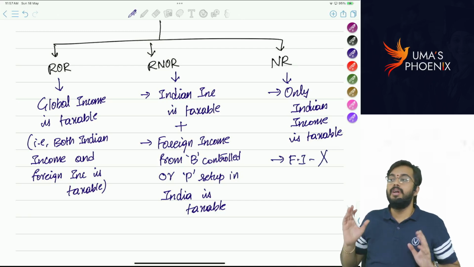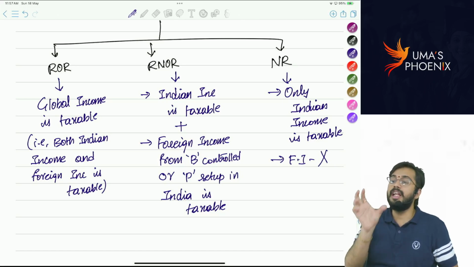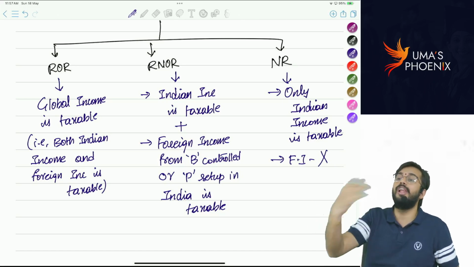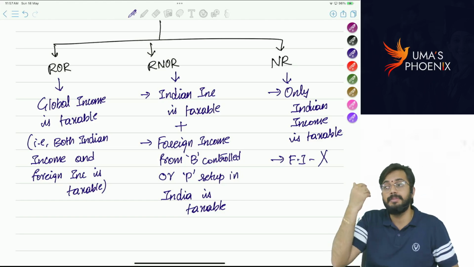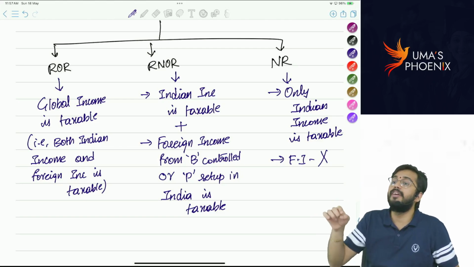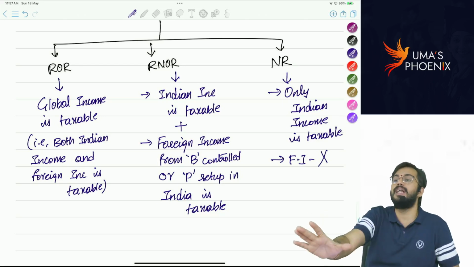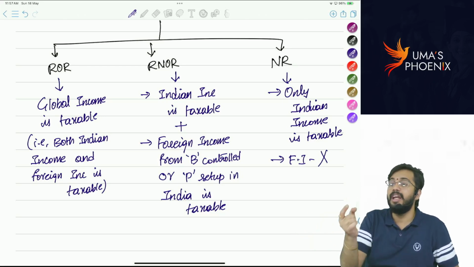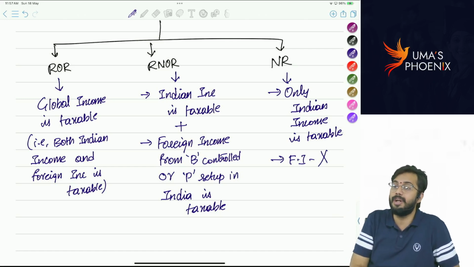So please look at me, everybody. Indian income is taxable for all, irrespective of residential status. Indian income is taxable for ROR, RNOR as well as non-resident. But foreign incomes are not taxable for all. All foreign incomes are taxable for ROR. In case of RNOR, all foreign incomes are not taxable. Only those foreign incomes from business controlled or profession set up in India are taxable.